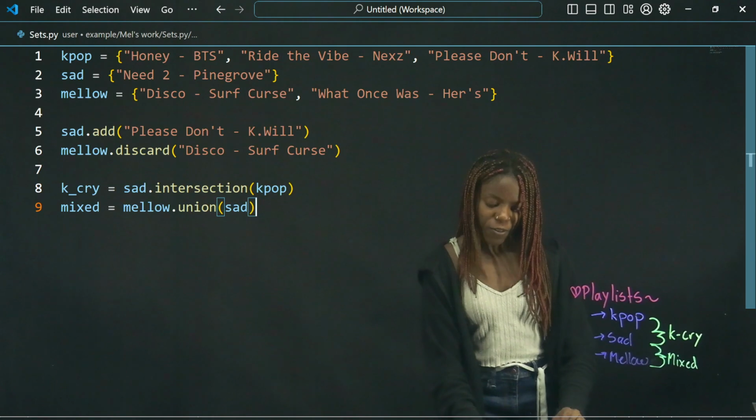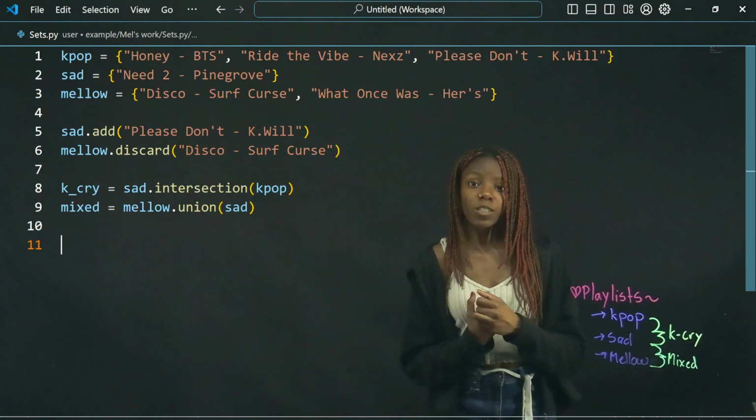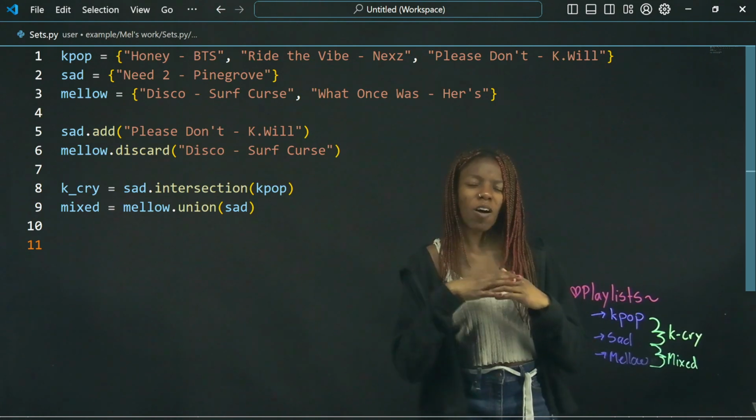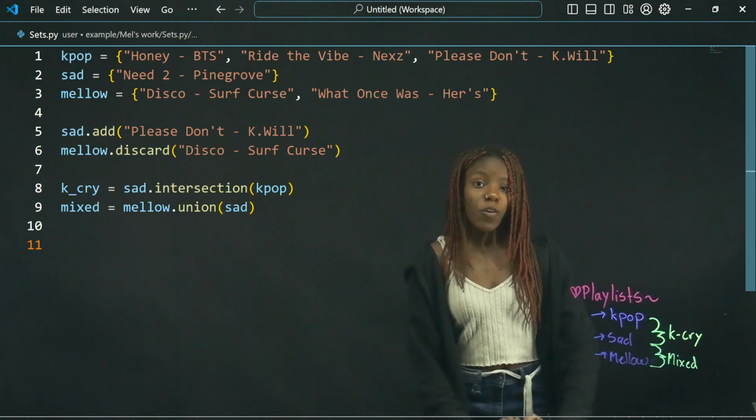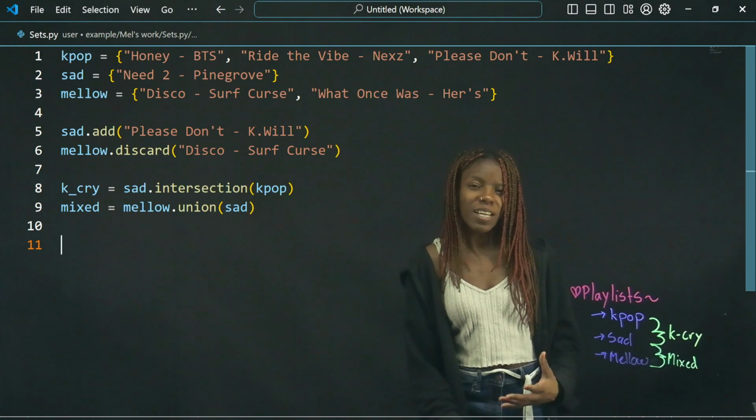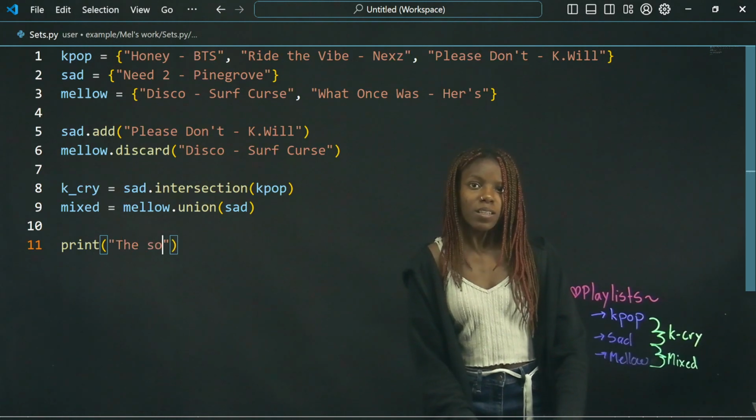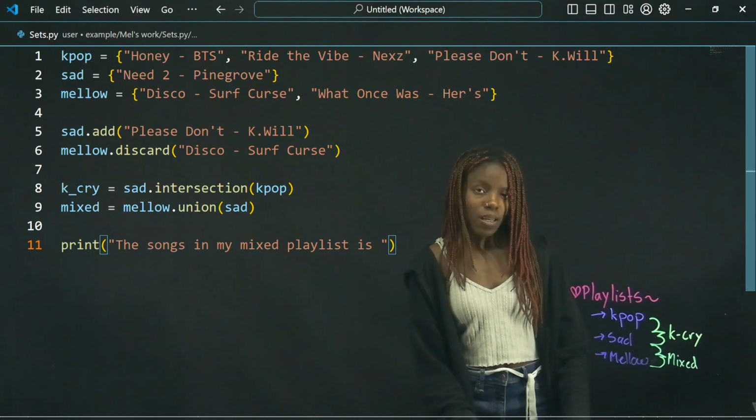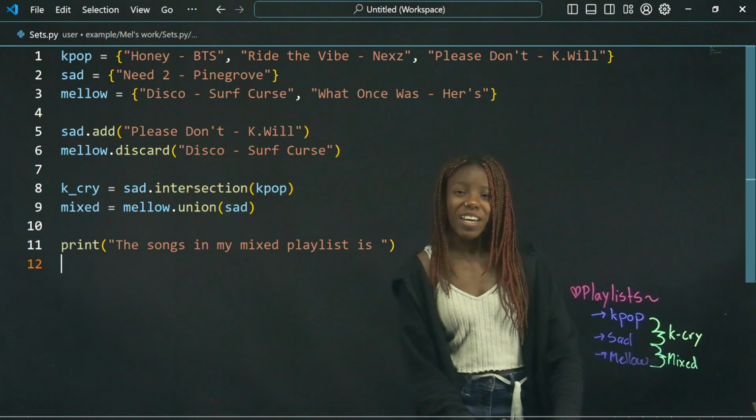Okay, beautiful. So now that we're done with all of our playlists, they're all complete, we should print out our playlists. But since it's the same printout idea for all of them, let's just print out one. So we can just print out the mixed playlist. So before we even print out our stuff, we kind of want to say what we're printing out.